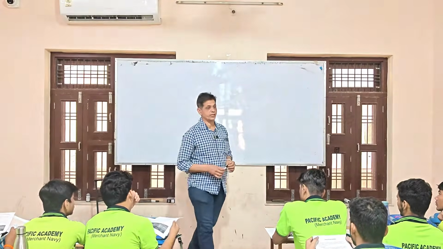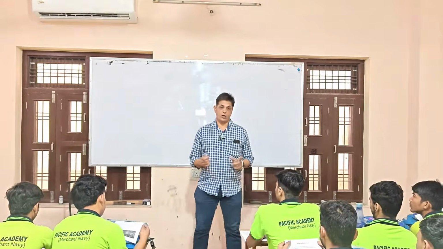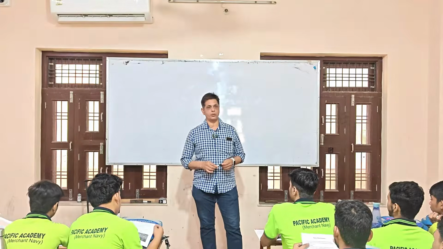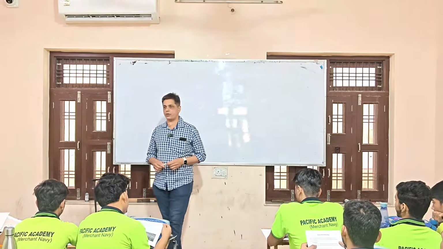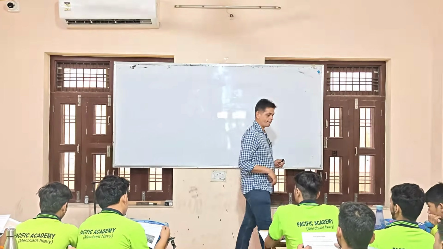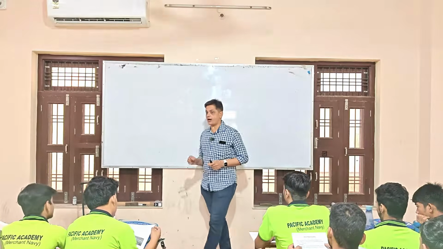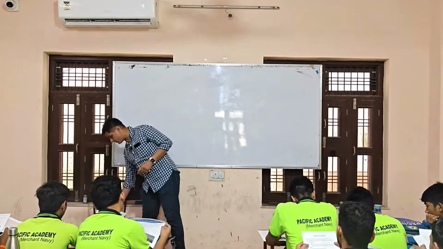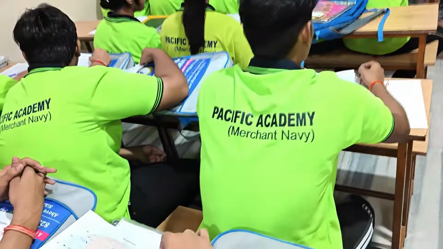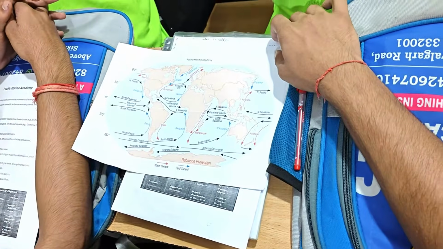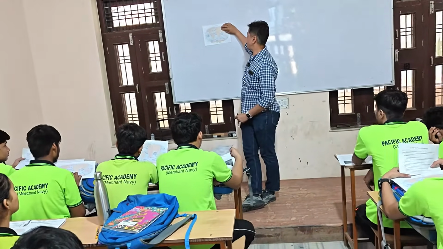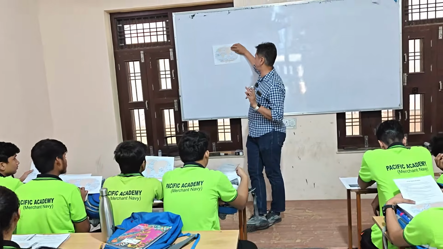There are two types of current. One is the warm current and one is the cold current. Already I explained: warm current goes from the equator region to the polar region, and from the polar region to the equator region, what is that? Cold current. Okay, can you name any cold current? There is an arrow with a red mark: red is warm current, and blue is cold current. You can see. Okay, can you tell me the three major currents?